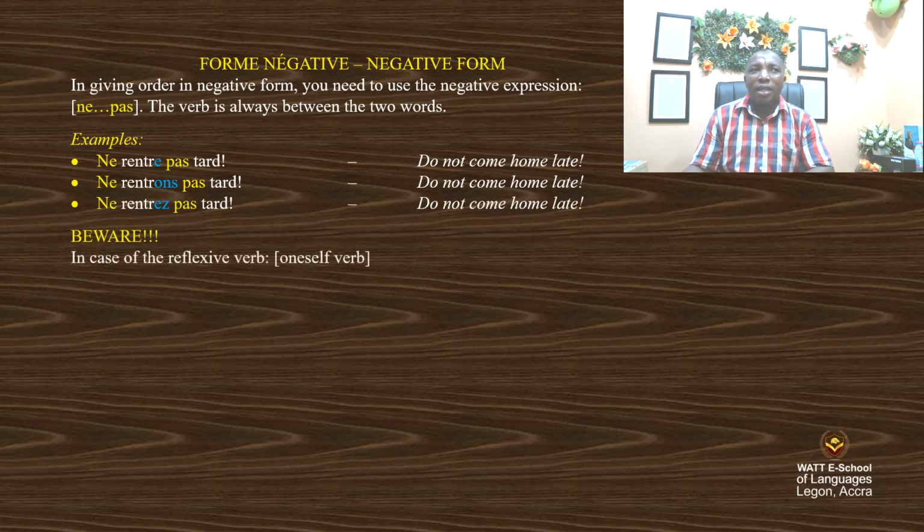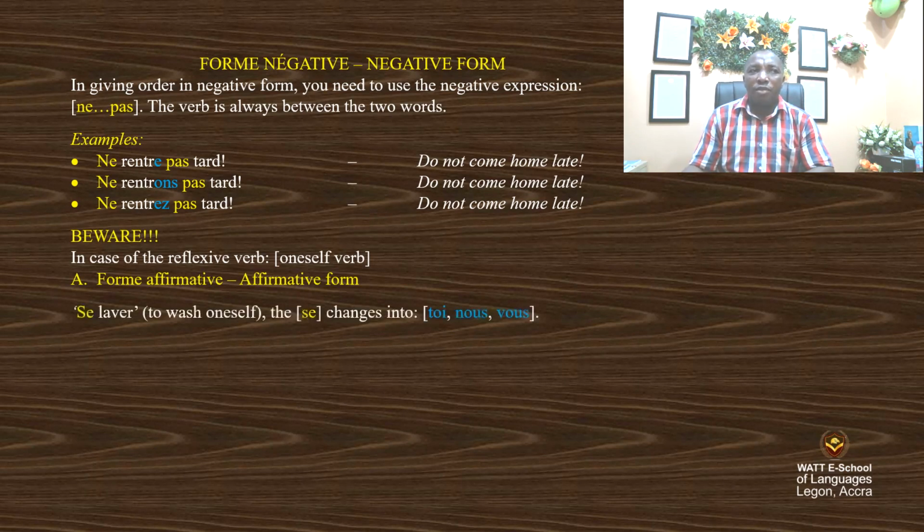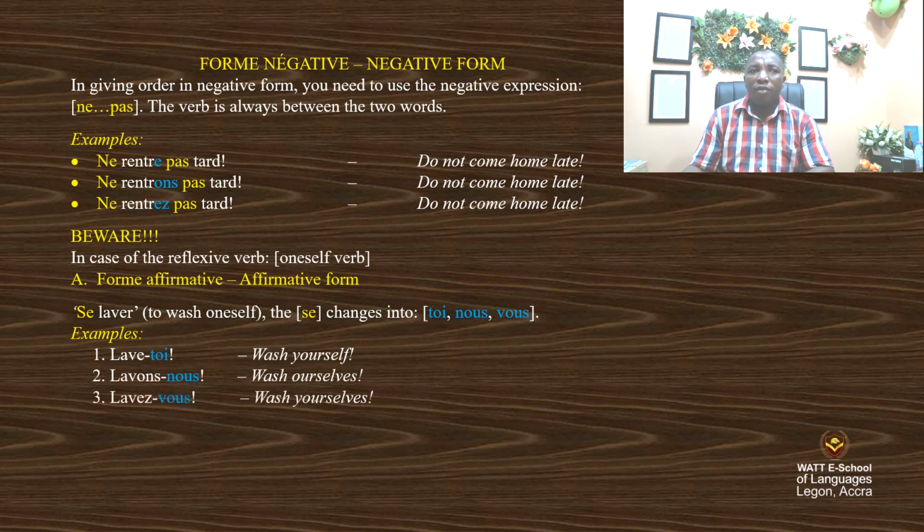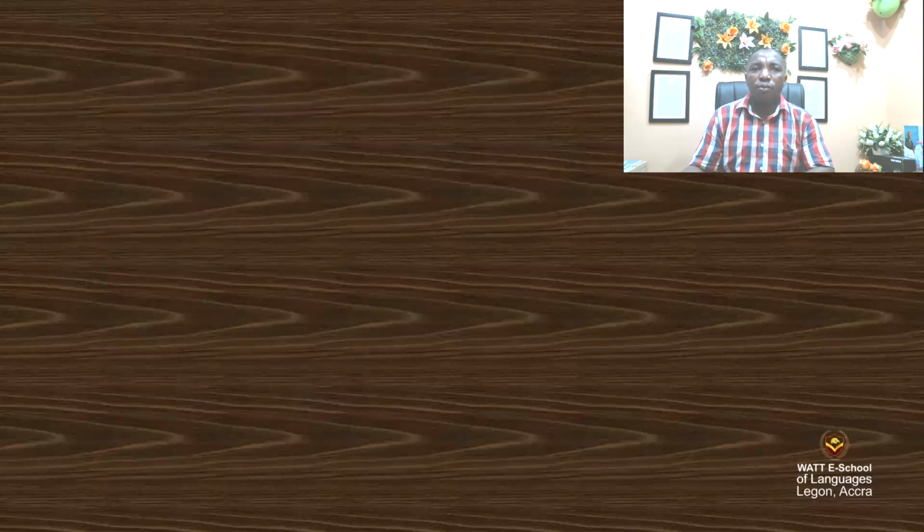Beware. In case of the reflexive verb, one self verb, we say, in affirmative form, se laver, to wash oneself, the se changes into toi, nous, vous. Example, lave-toi, wash yourself. Lavons-nous, wash ourselves. Lavez-vous, wash yourselves. This one here is giving an order. You see that because of the se laver, that's why we have the toi, the nous, and the vous.